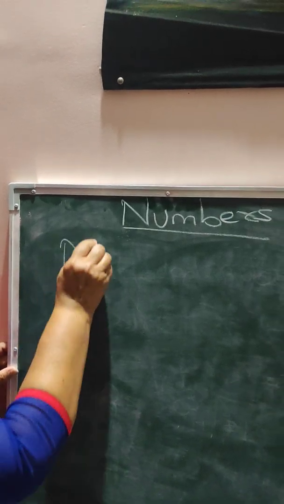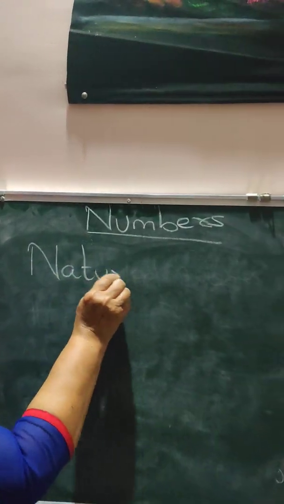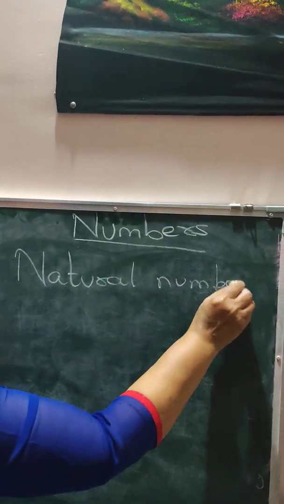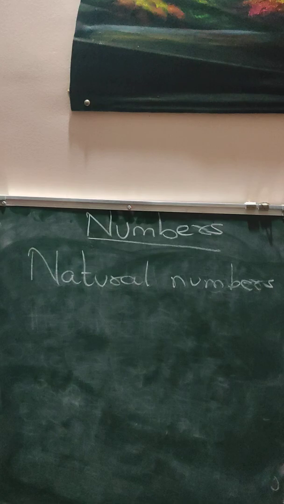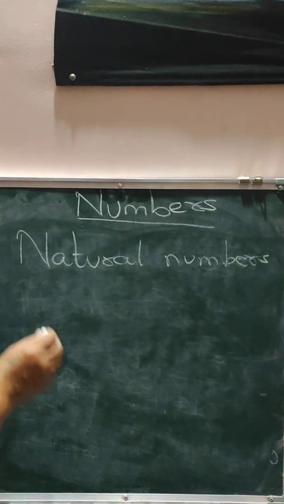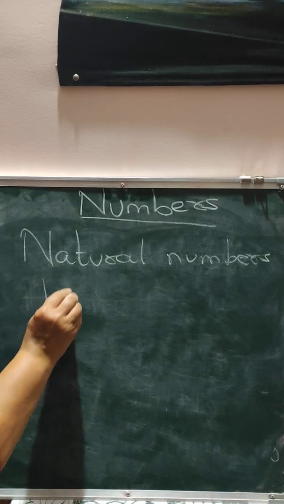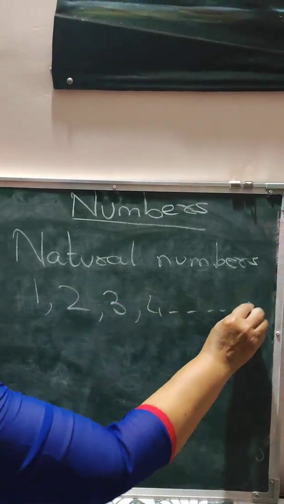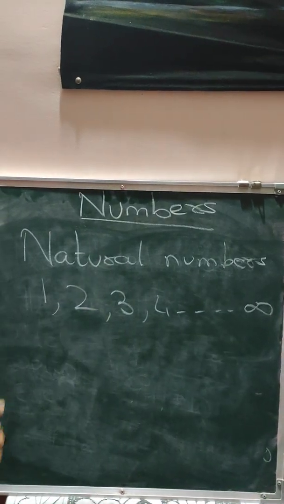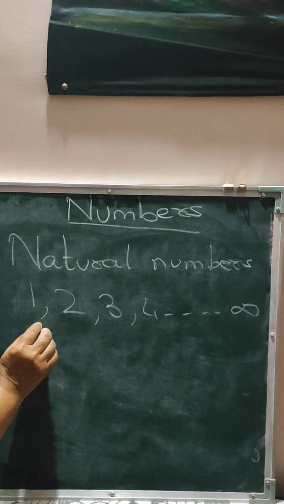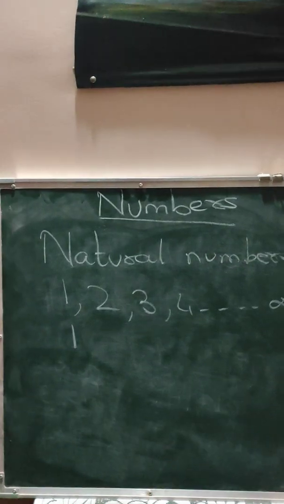So the first set of numbers are known as natural numbers. Natural numbers are also known as counting numbers. Here the natural numbers start with 1 and go up to infinity. Here we never put 0 in natural numbers, or you say 1 is the smallest natural number.